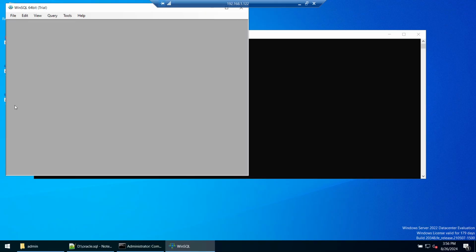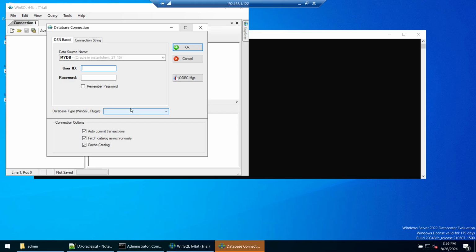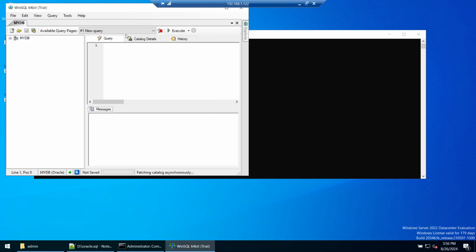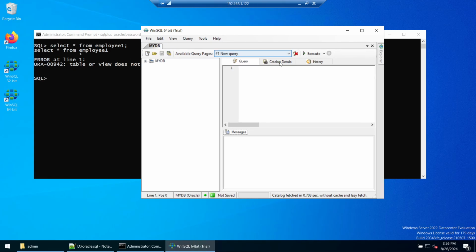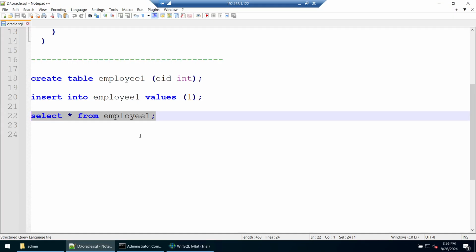Now let me connect using WinSQL. Here, let's say Oracle, and you can see it has already chosen this MyDB. So let me give this and save the password. If you want to save the password, click OK. So that looks good.